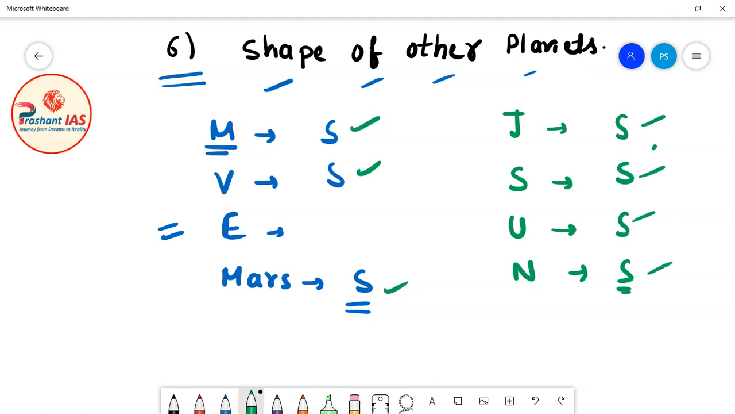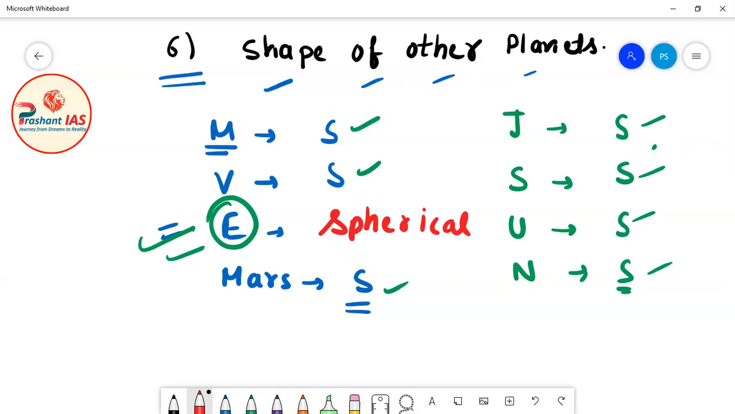And what is Earth? Basically Earth is also a planet. So if the shape of all the planets is spherical, if the shape of all the planetary bodies is spherical, then the shape of Earth must also be spherical. Why? Because Earth is also a planet, so the shape of Earth should also be spherical. So this is the sixth evidence which proves that the Earth is spherical in shape.